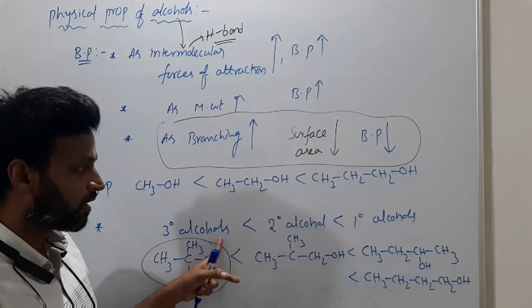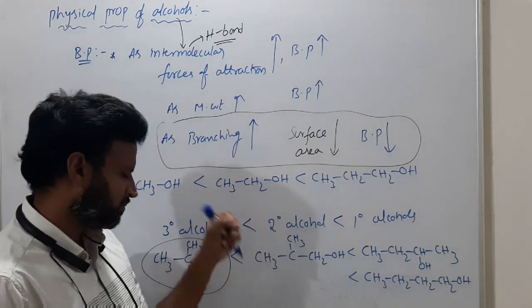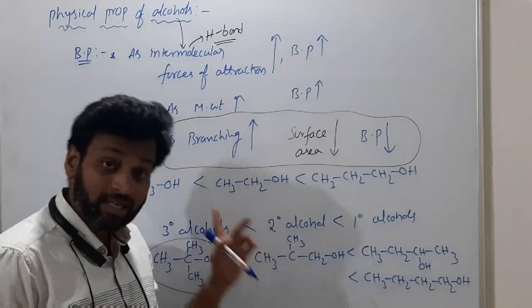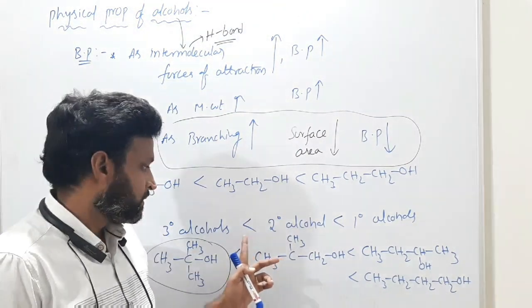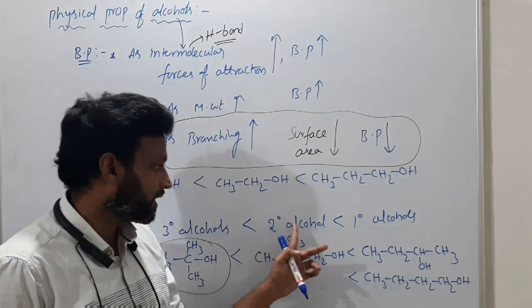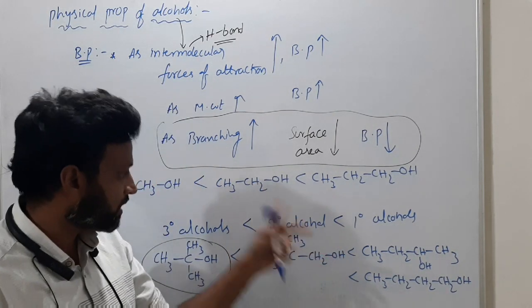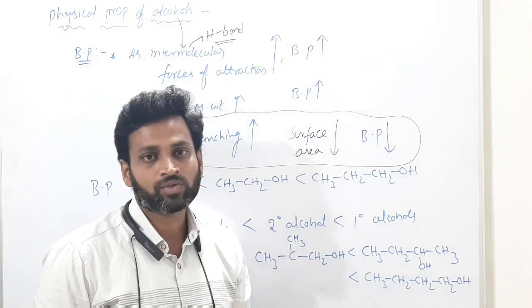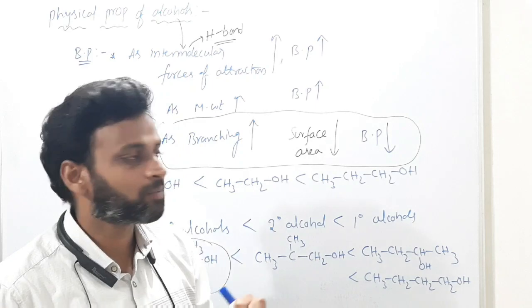So tertiary alcohols have less boiling point than secondary alcohols. Secondary alcohols have less boiling point than primary alcohols. So this is a very clear point.